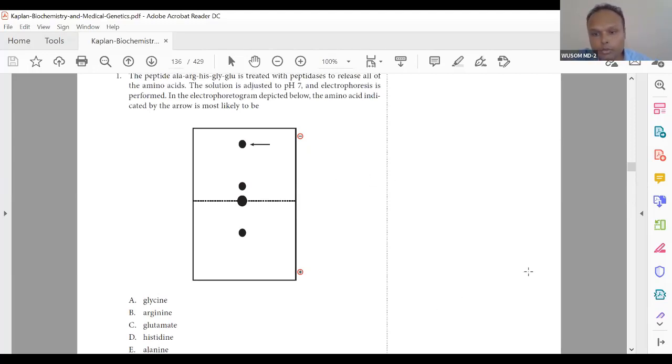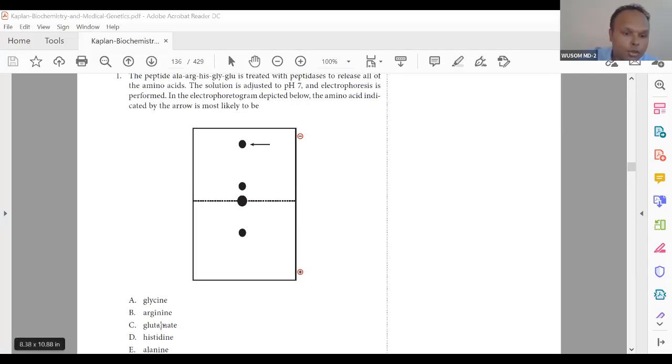Can anybody tell me? Be quick. Sir, could it be arginine? Yes, why do you think so? Just try to give your own reason, no problem. Okay, because arginine has a positively charged R group.